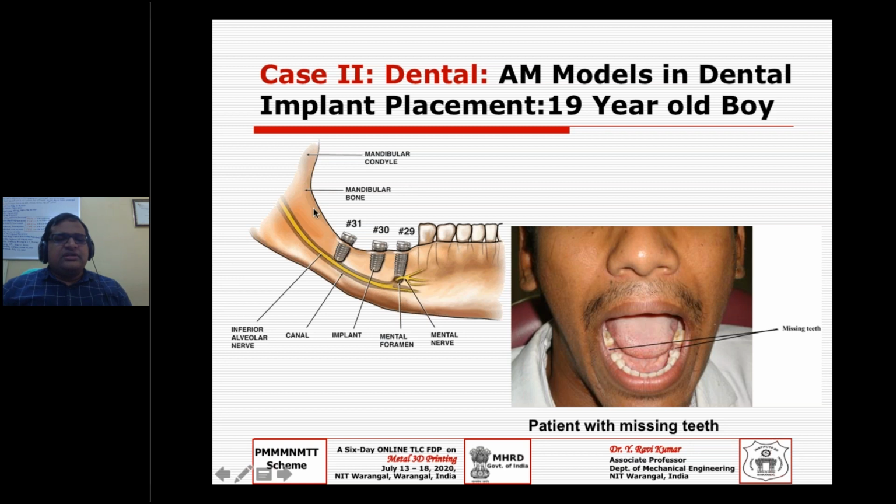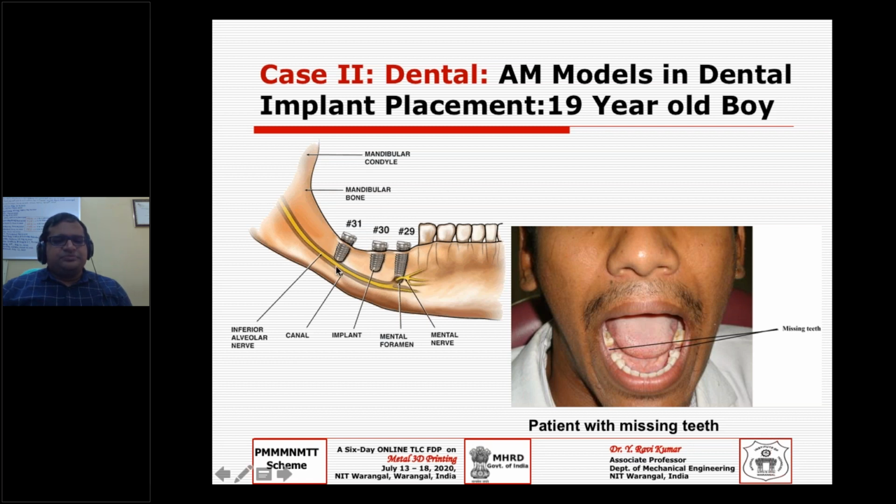Then you can get it scanned, and the challenge here is you have different molar positions, and they may have different orientations and different sizes.